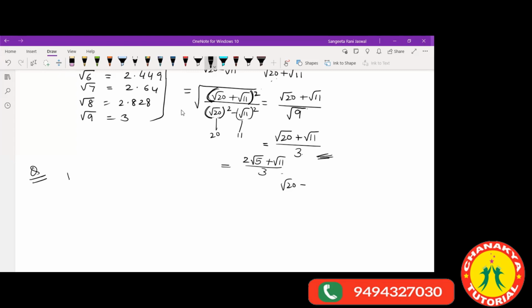This is 4th root of 3rd root of x square.